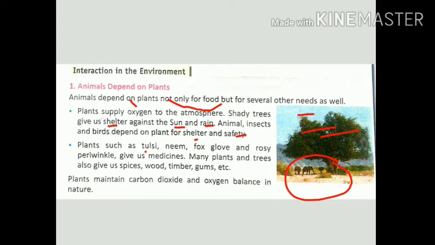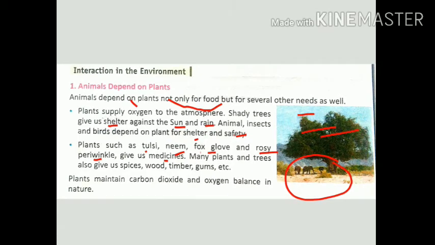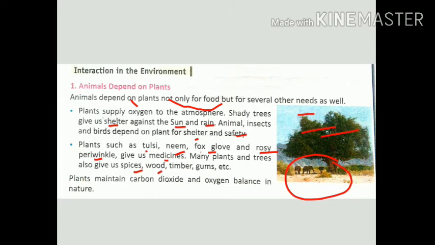Plants such as tulsi, neem, foxglove and rosy periwinkle give us medicine. Neem is the most important plant in Ayurveda. Many plants and trees give us spices like cardamom and clove, wood like eucalyptus, mahogany and sesame, timber like teak, and gums.